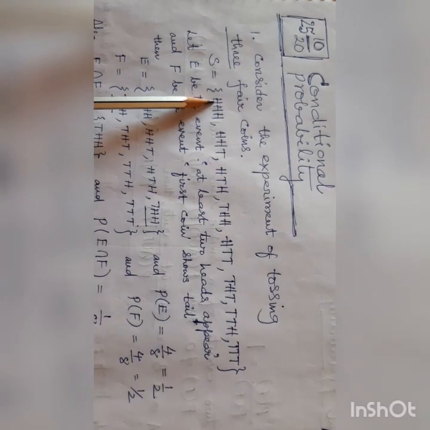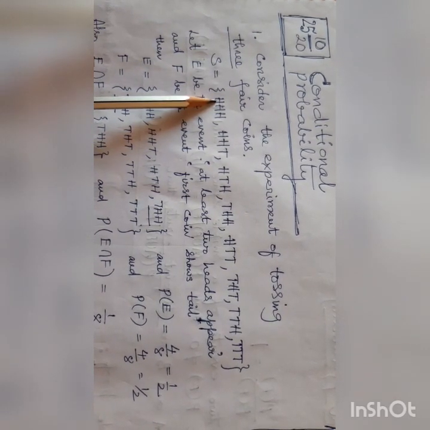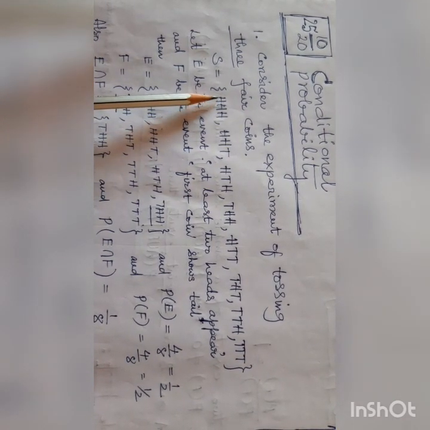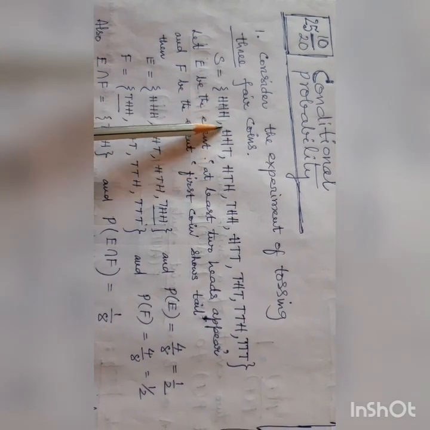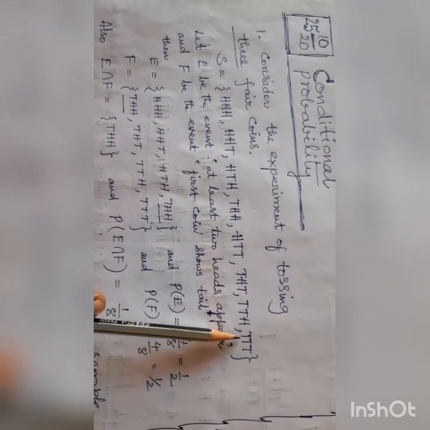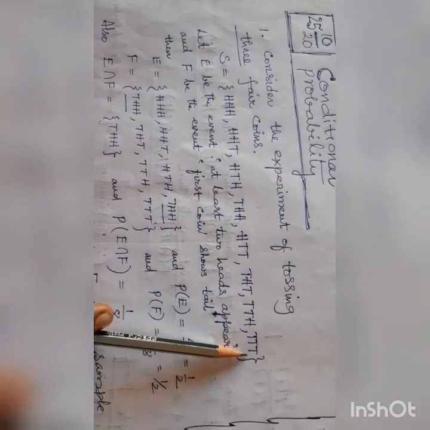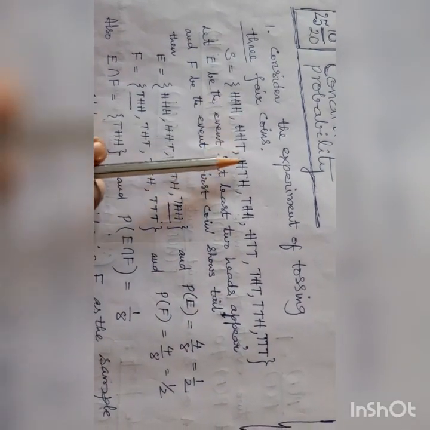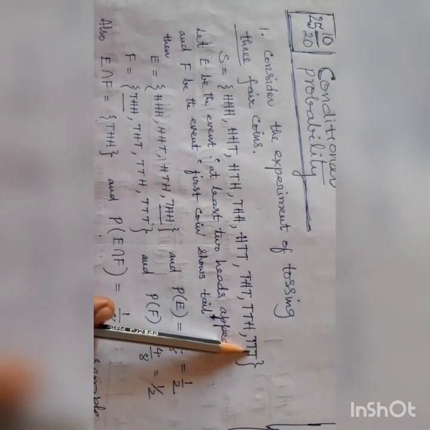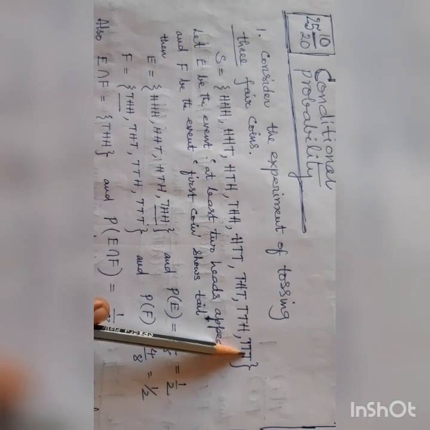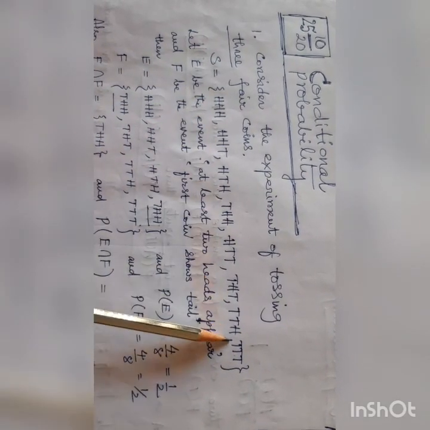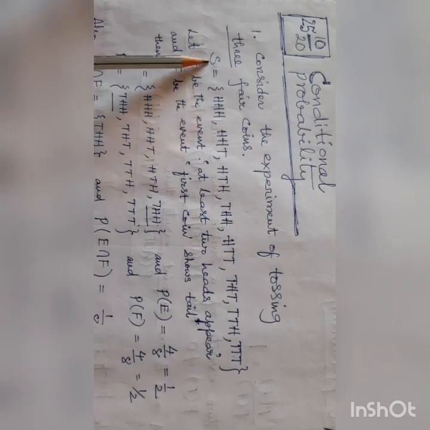It will come like this: head, head, head; head, head, tail; head, tail, head; and so on until tail, tail, tail. Totally 8 outcomes, because 2 cube is 8. Like this, the sample space will be coming.